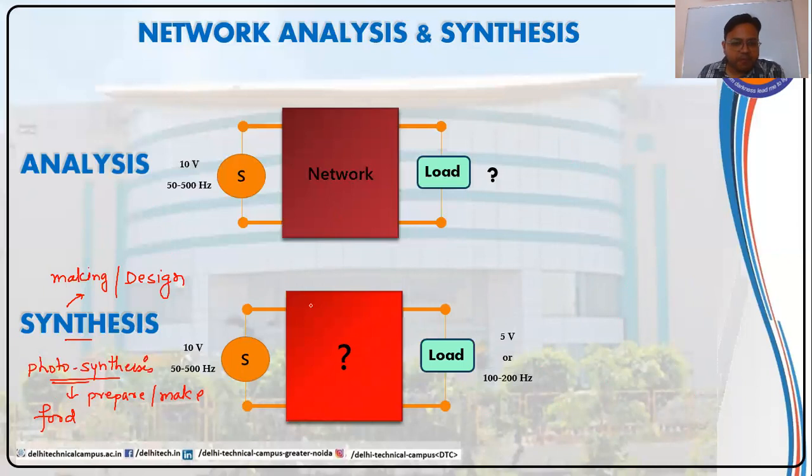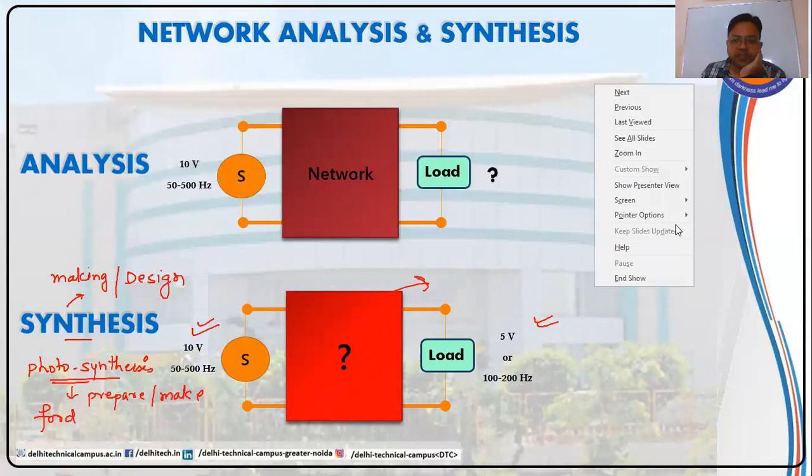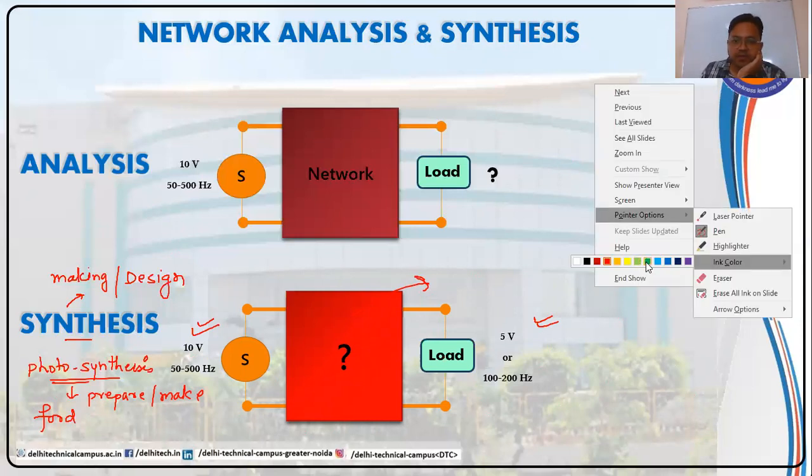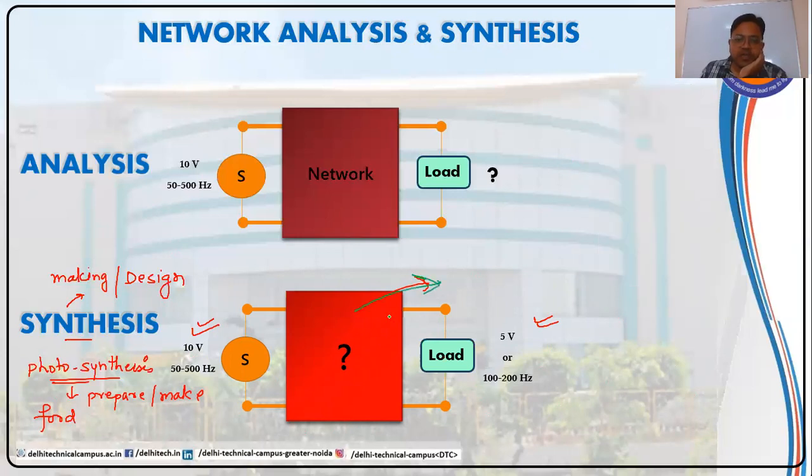So if we have the information about the input and the output, see here we have a source of 10 volts, and in the output we need a voltage of 5 volts. So what should be the possible configuration of the circuit? What should be the internal configuration of the network which can convert this 10 volt into 5 volt?